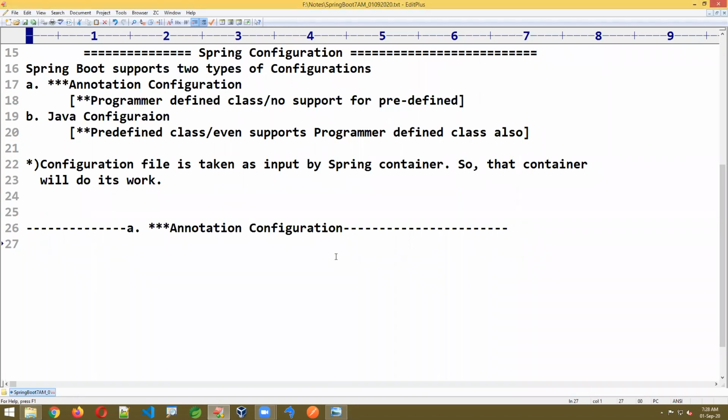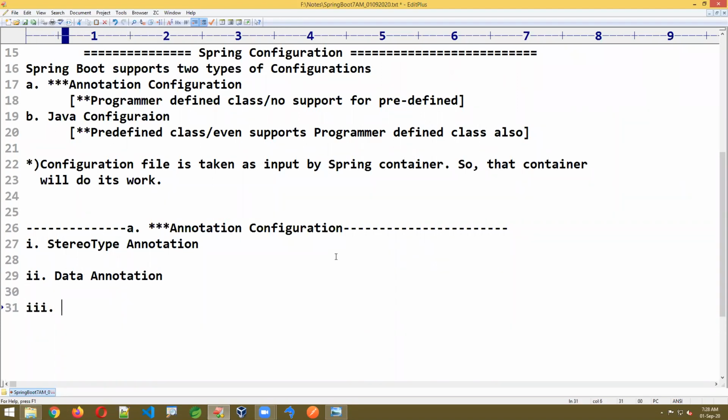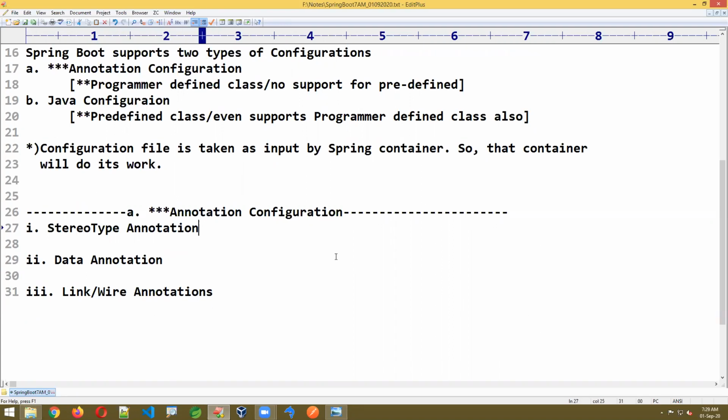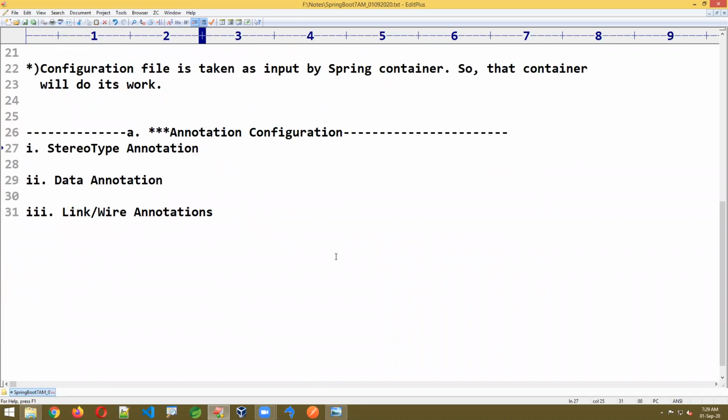Now we are starting annotation configuration. Here we have categorized annotations. One is the stereotype annotation. The first annotation category is stereotype annotation. The next one is data annotation. The third one is link annotations, or wire annotations, as we can also call them. These are the three types we have in annotation configuration as of now.